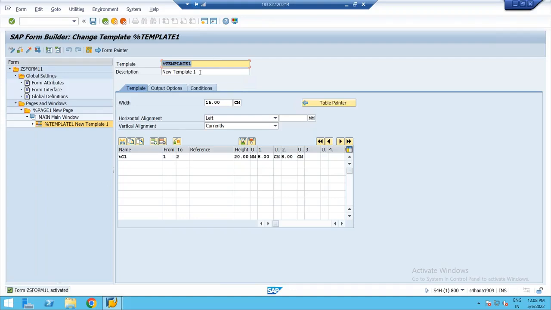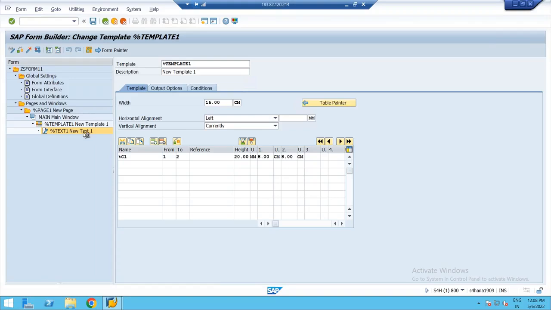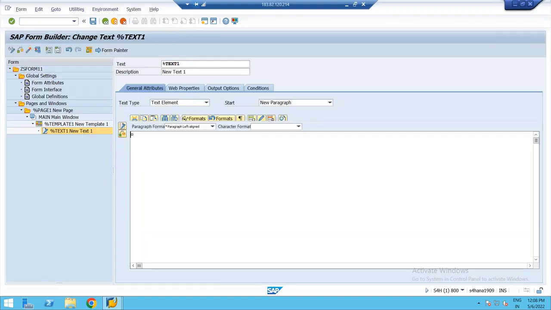Good. Now I have to display the text. So how do I do it? I'll right click on the template. I'll say create text. Text object got created. So in the text object only, how many cells you have to display? 4 cells. I'll create 4 text objects. This is text 1, you assume.